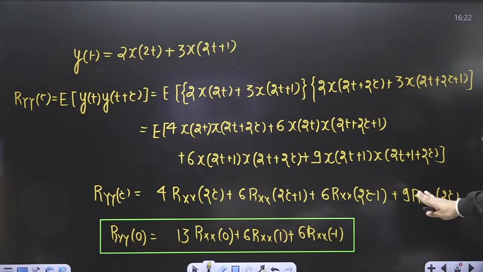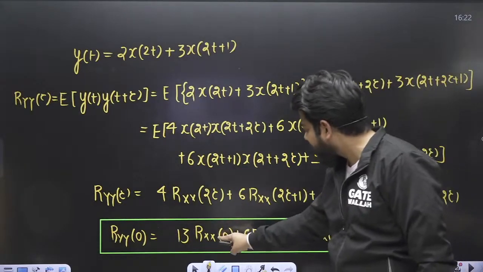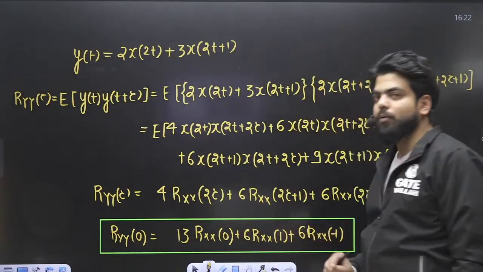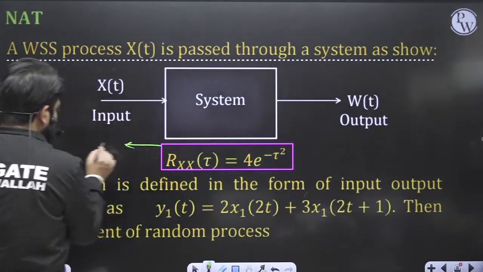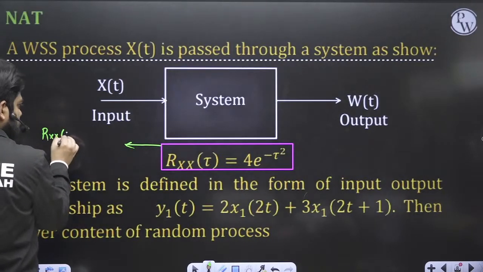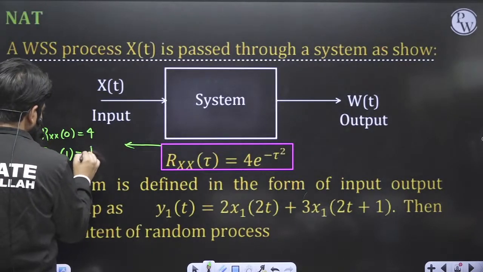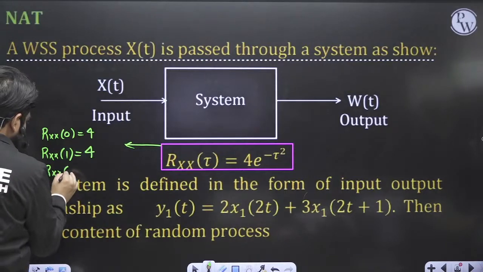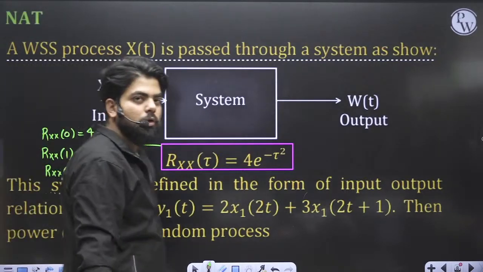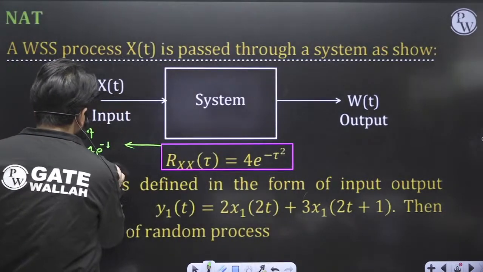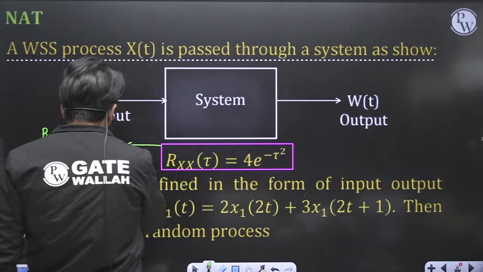Clear everyone? Now in this question, Rx(tau) is given as 4e to the power minus tau square. You need the values of Rx(0), Rx(1) and Rx(-1). So why should we not calculate the value directly from here? You get Rx(0) as 4, Rx(1) as 4e inverse, and Rx(-1) as 4e inverse, because this is tau square. If you put 1, this becomes e inverse, and if you put minus 1 squared, this also becomes e inverse.